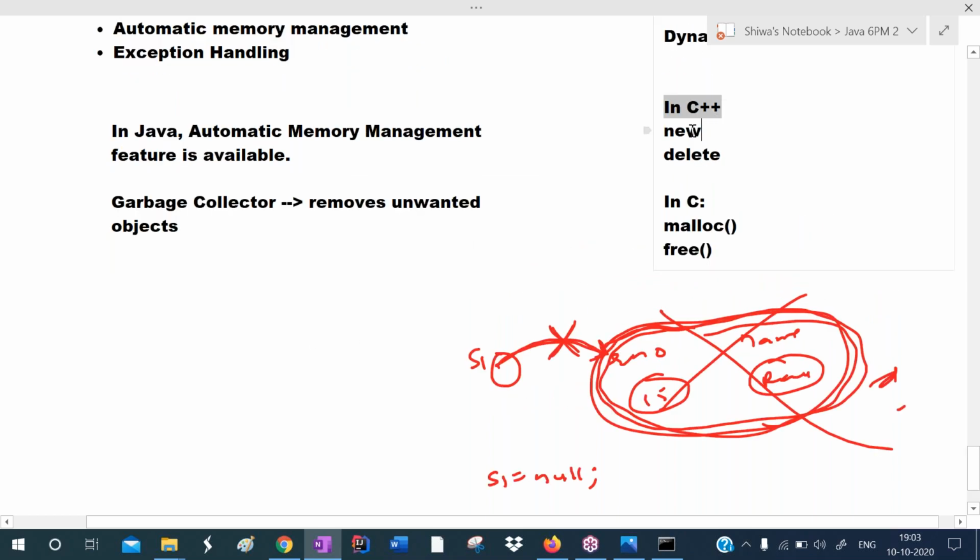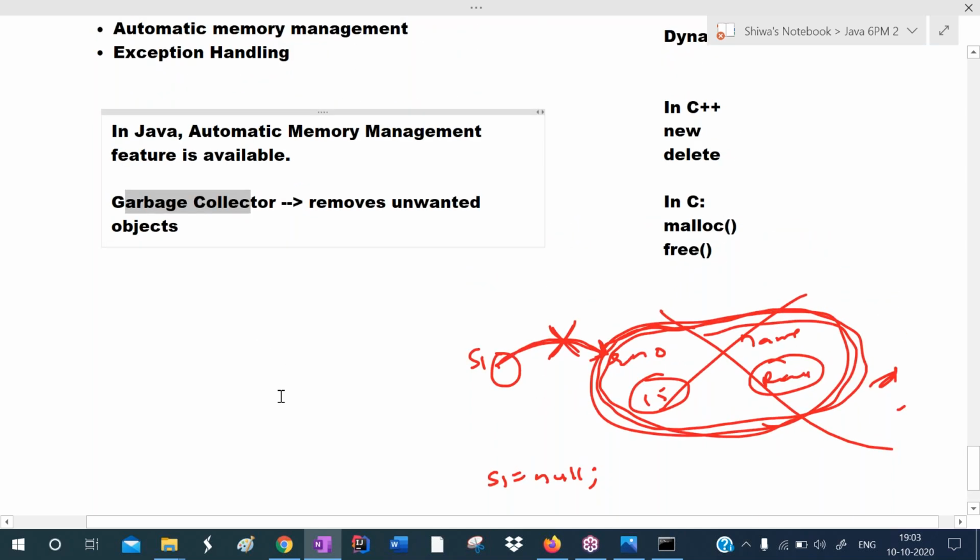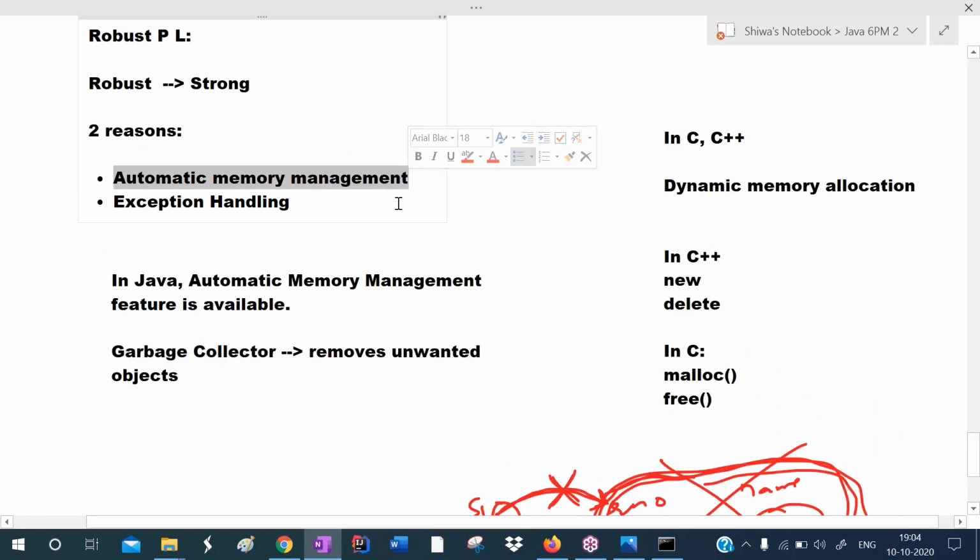Whereas in C and C++, you allocate the memory, and if you forget to destroy it, some memory will be wasted. In Java, automatic memory management is there. Unreferenced objects will be removed automatically. We are not responsible for destroying the memory. Everything will be taken care of by the JVM. The JVM is responsible for running the Java application. It has a garbage collector that removes unwanted objects, so automatic memory management is done by the garbage collector.